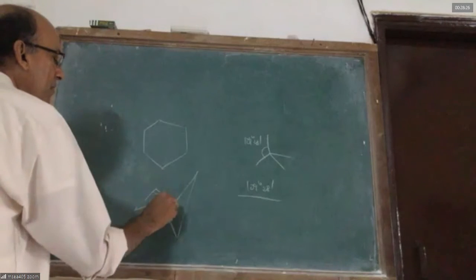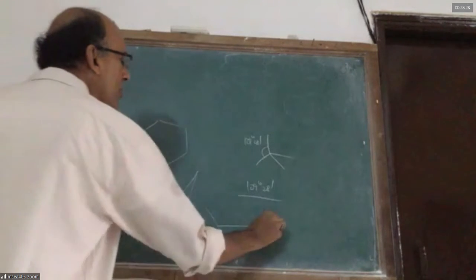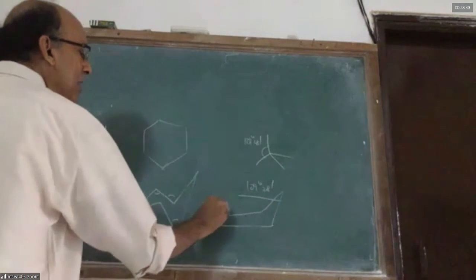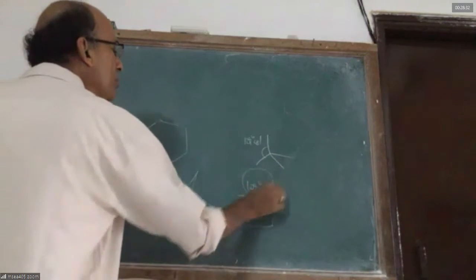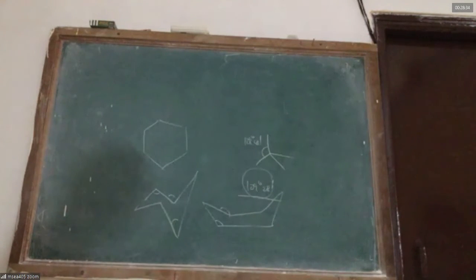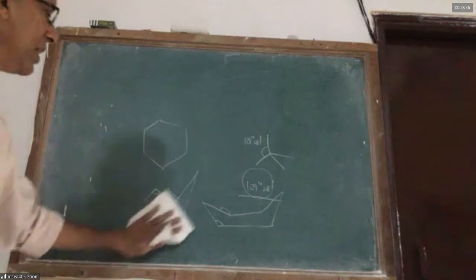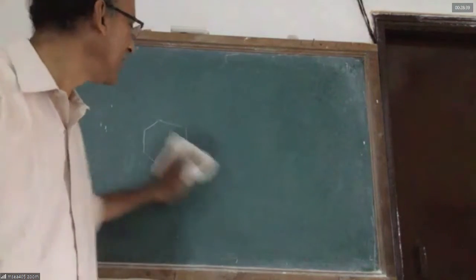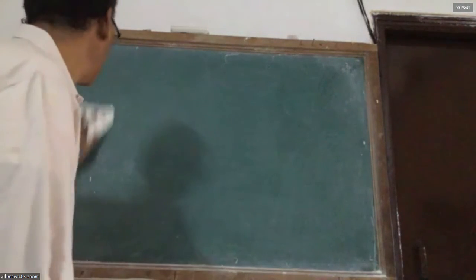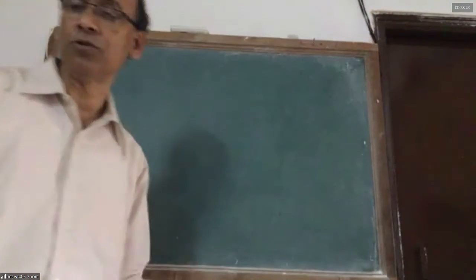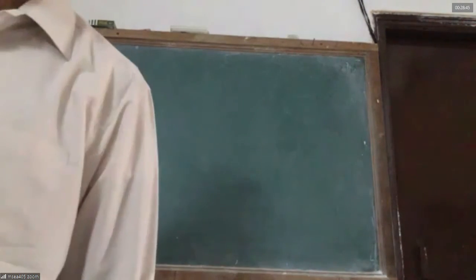In the chair conformation, even in both conformations, the angles are very close to 109 degrees 28 minutes, so they are very stable. They have no angle strain. Therefore, 6-membered rings generally form during the course of reactions of carbocations, if there is a possibility. Are we clear on this, sir?